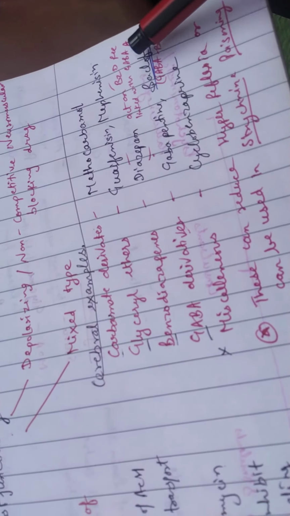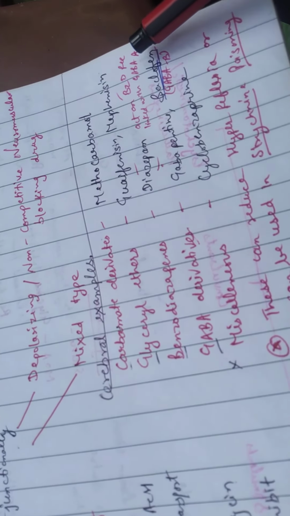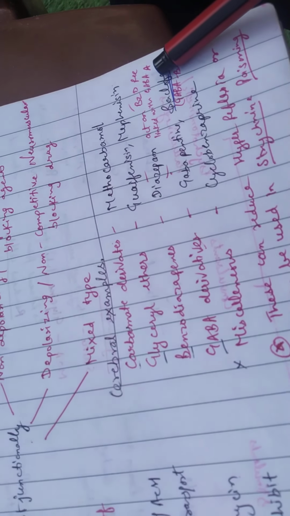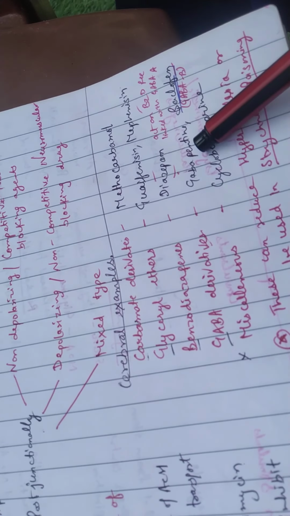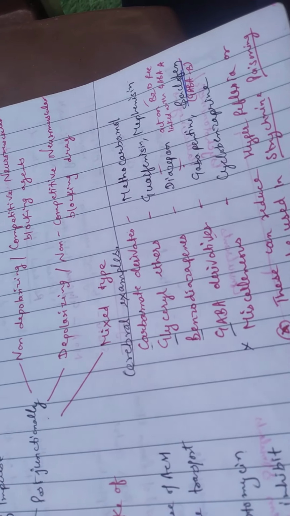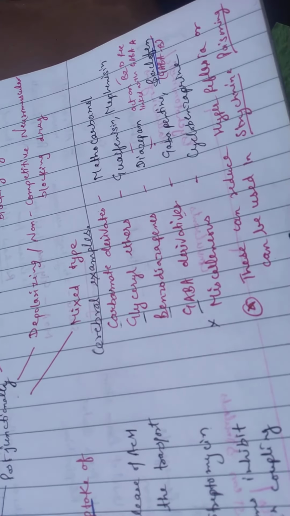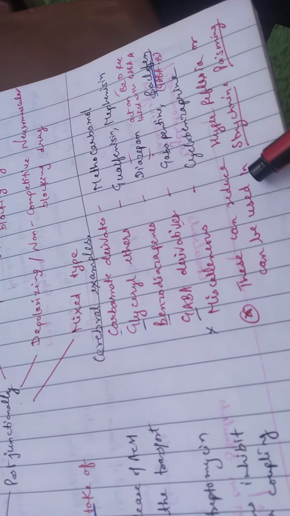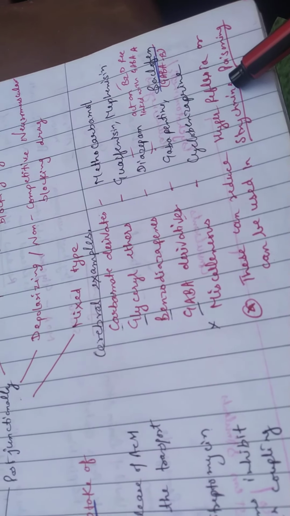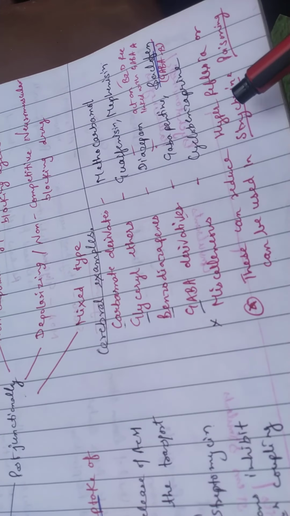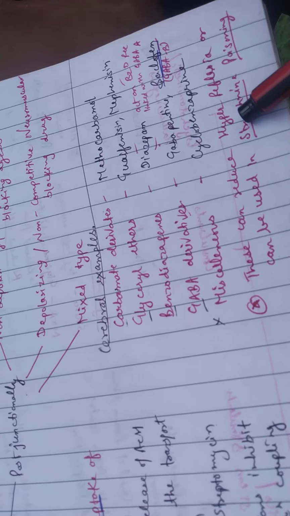We know diazepam acts on the benzodiazepine receptor linked with GABA A. GABA derivatives: gabapentin, baclofen. Miscellaneous: cyclobenzaprine. They can reduce hyperreflexia or be used in strychnine poisoning. These are the centrally acting muscular relaxant agents.